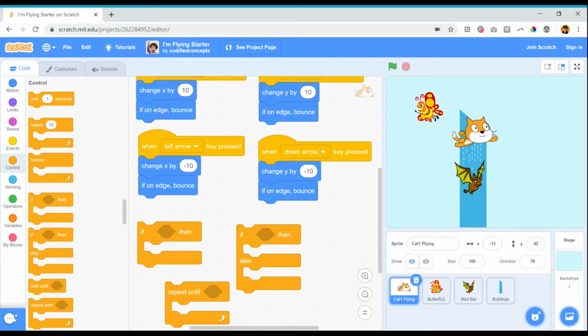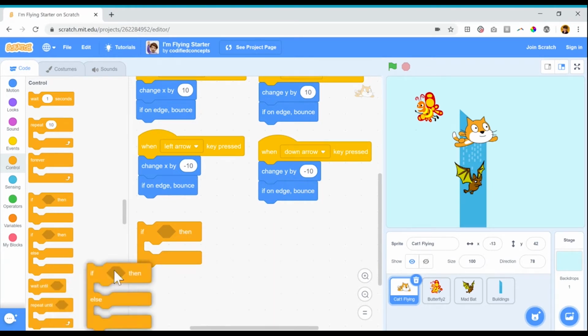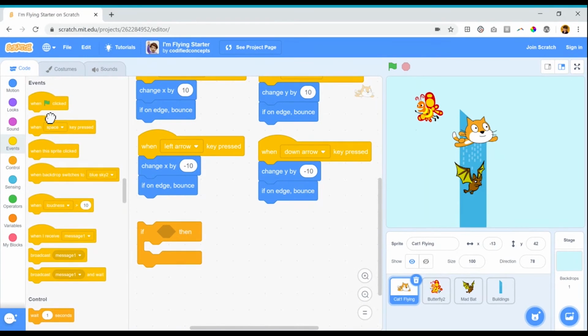So let's create a conditional statement with one of these simplified if-then blocks. The first thing I need to do is make sure that this block is connected to an input block because nothing runs if the computer doesn't know when to run it. So I'm going to grab another when the green flag is clicked. And I'm going to look more in depth at this block.